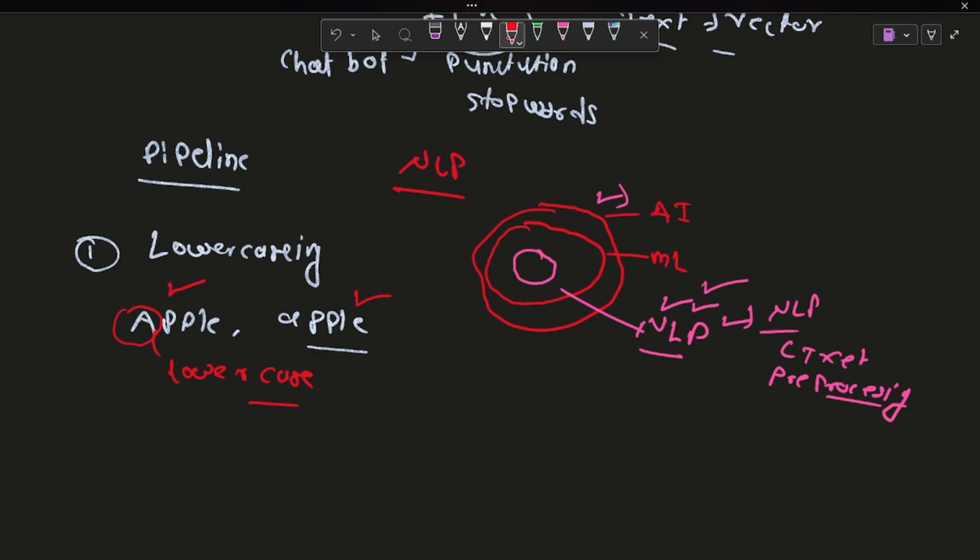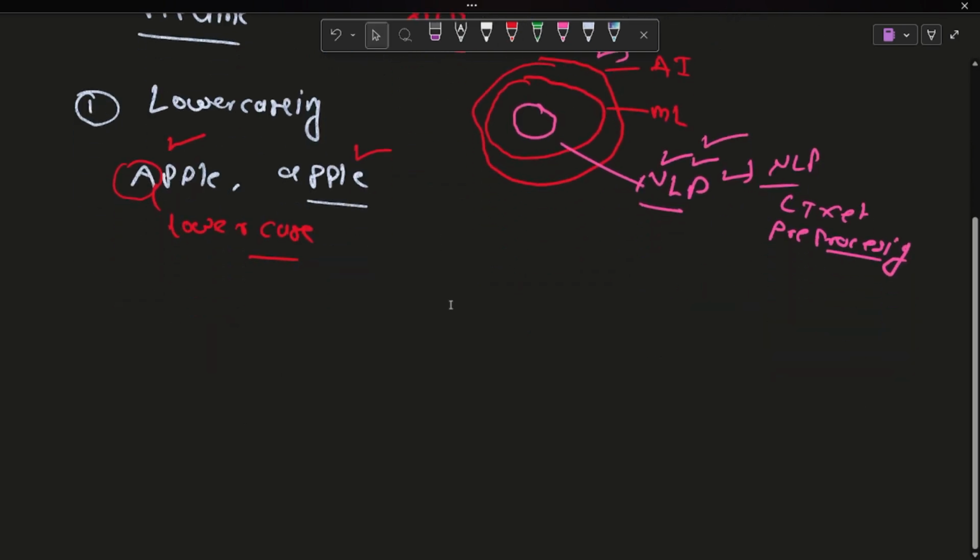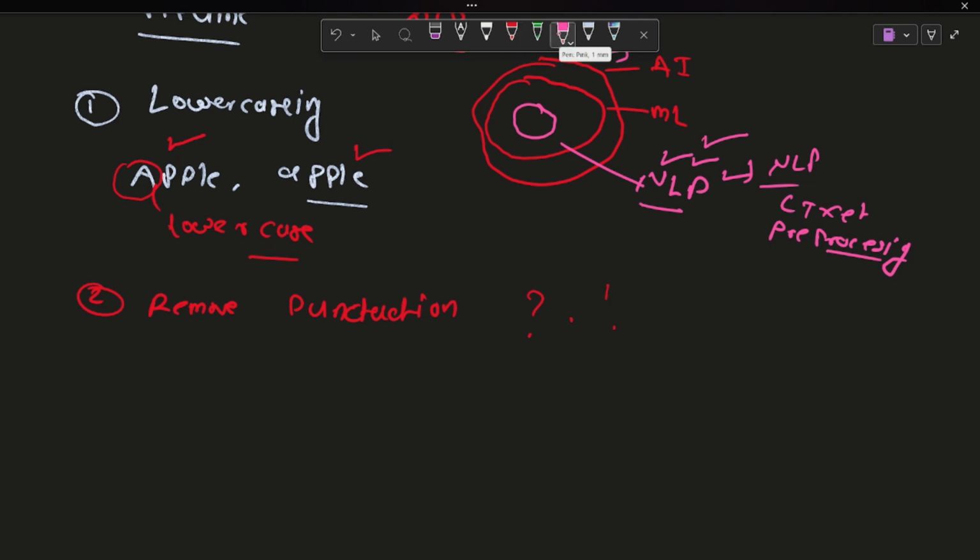So we perform lowercasing first, and the second one is removing punctuation. Removing punctuation means removing the question mark, dot, and exclamation mark. These are all punctuation marks, and when you work with the dataset, we don't need those things, so we remove all of them.